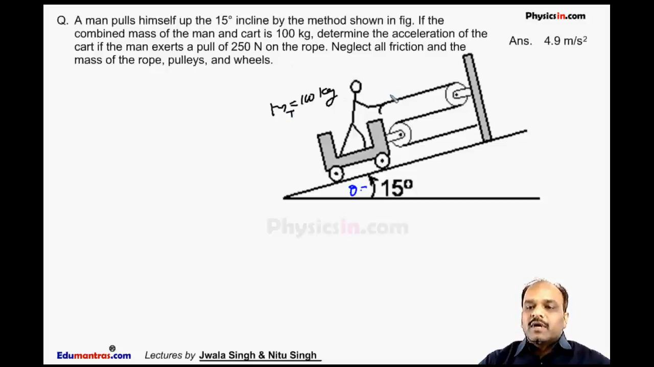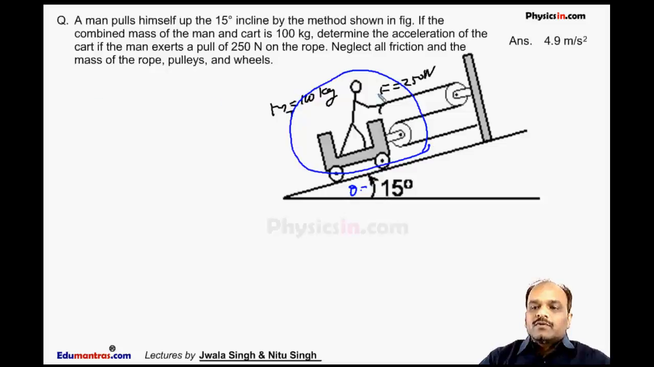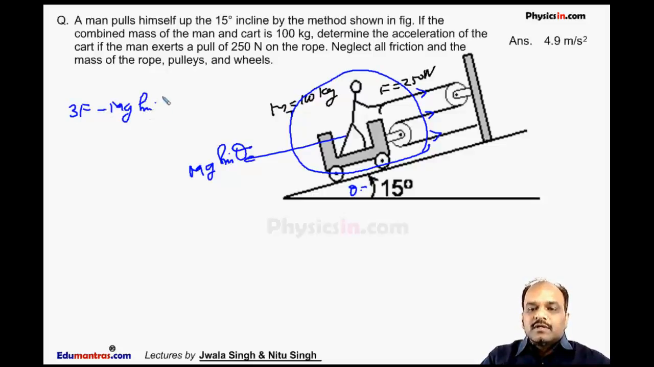Determine the acceleration of the cart if this man is pulling with a force of 250 Newton. Now in this case, we will draw the free body diagram of this man and this cart together. So we can say the tension here is T, T and T. Here the force is mg sin theta. So we can say from here 3F, this tension is also equal to the pulling force. So 3T or 3F minus mg sin theta must be equal to m into a.